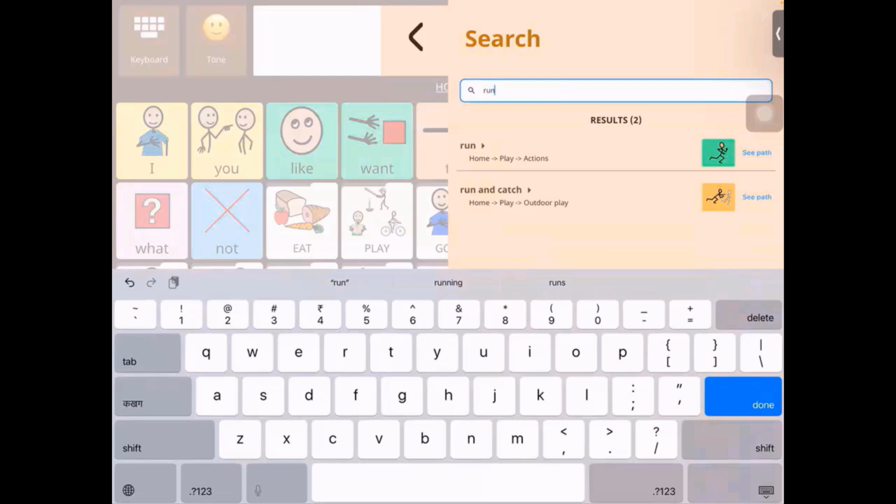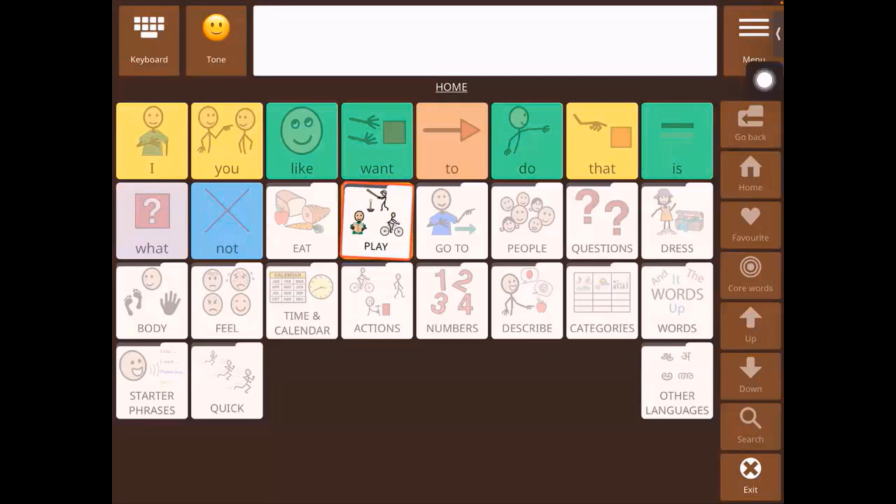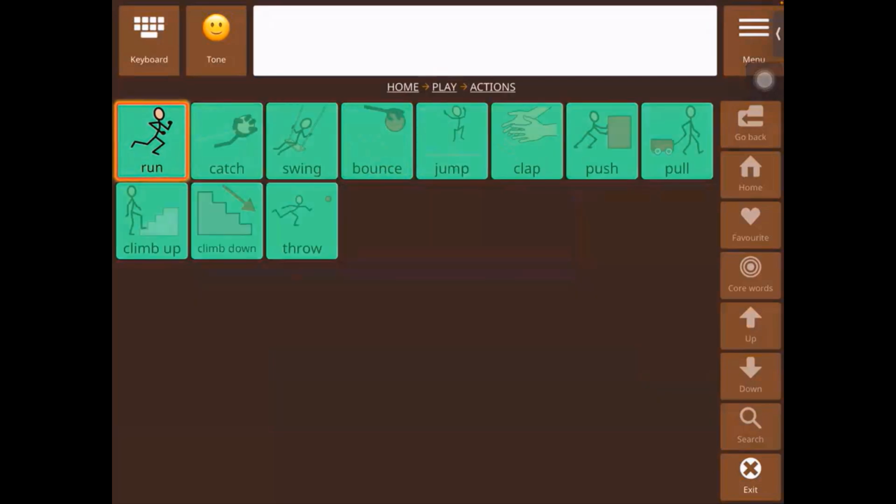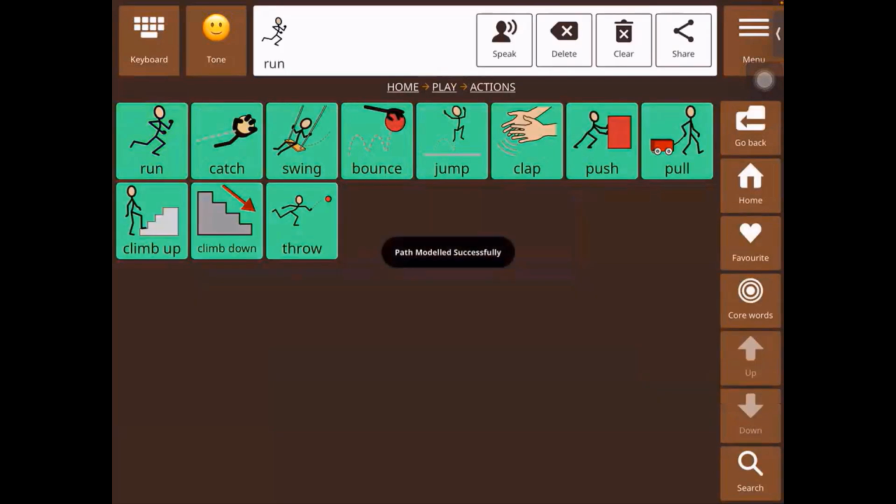Is the word available? Yes, you can see two results here. It says home, play, actions. So this is the path. And if you press the See Path button, it will show you how to get there. So you go to play, actions, run. So you found the word. So the search feature allows us to search for a word. Now, let's go back to menu.